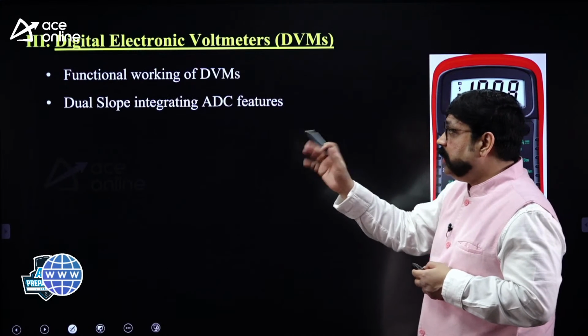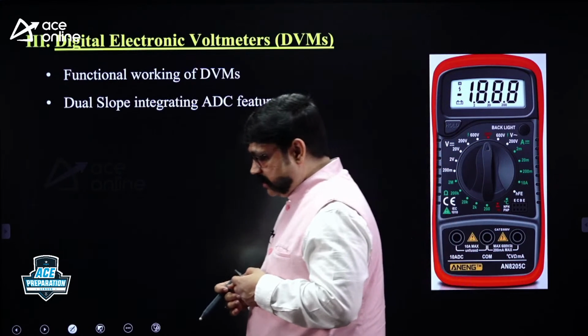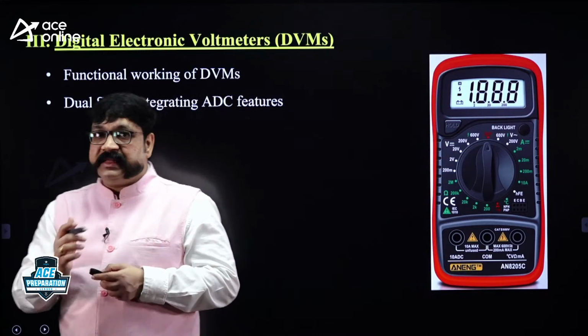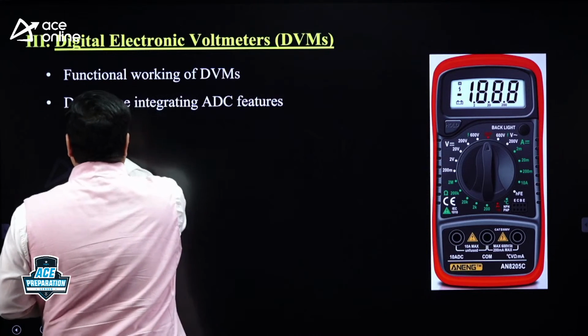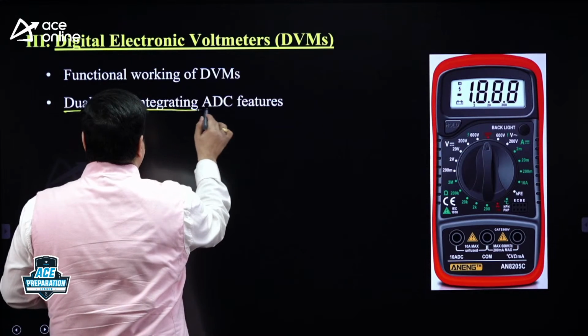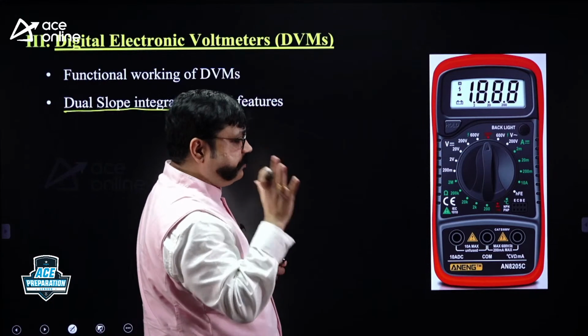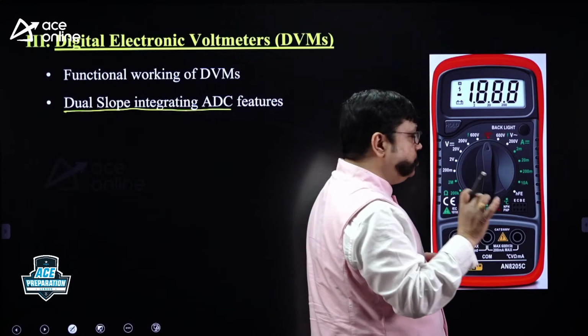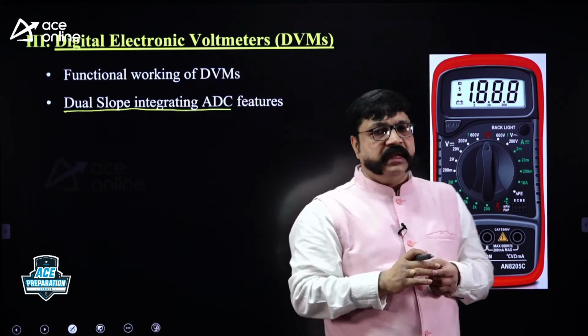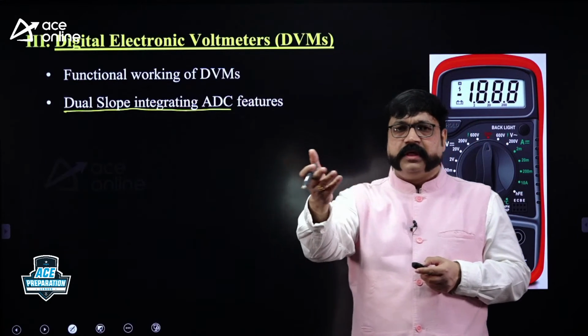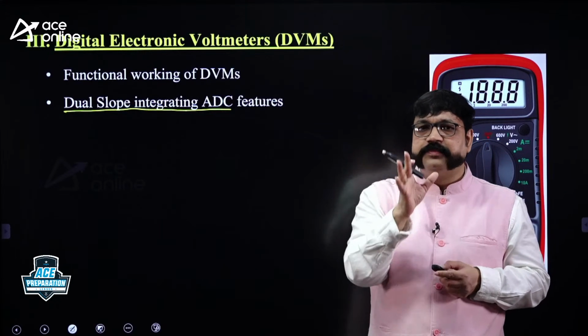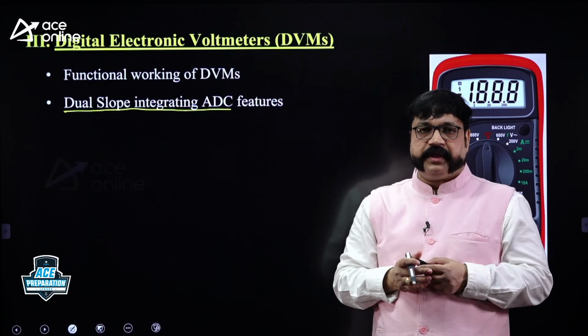Then about the dual slope integrating ADC features. Please understand, the dual slope integrating ADC is the most preferred ADC used in the design of digital meters. The ramp type DVM and other DVMs are also there, but the most preferred ADC is the dual slope integrating ADC.